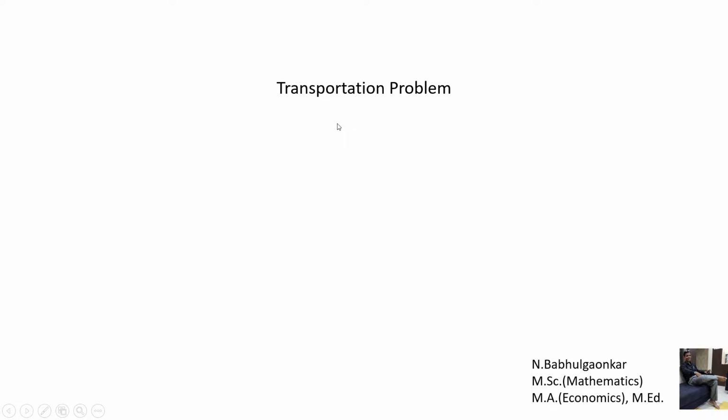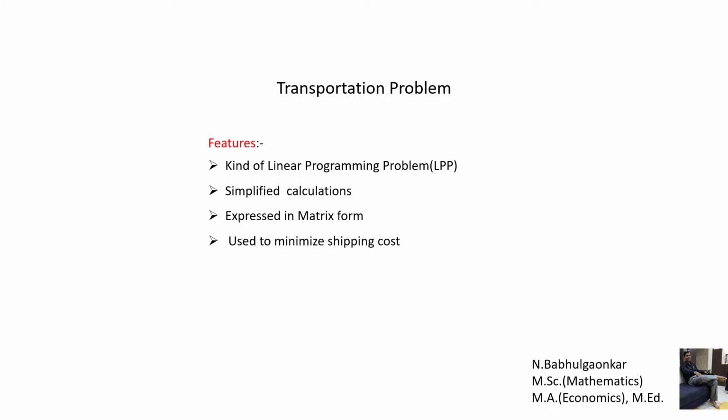So what is an initial basic feasible solution, and what are transportation problems? What are the features of transportation problems? These are the features. It is a kind of linear programming problem with simplified calculations. The calculations that are very tedious in the simplex method can be overcome in the transportation problem.